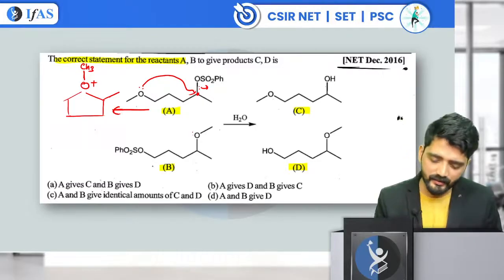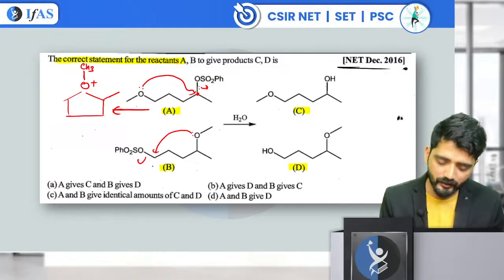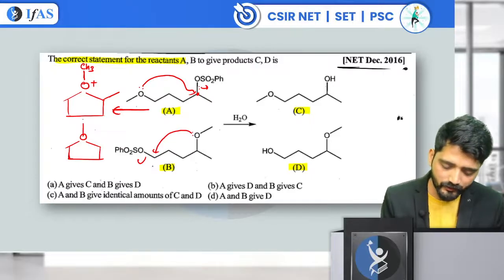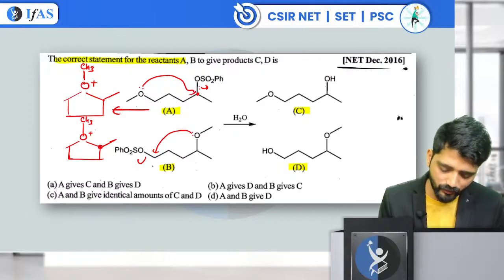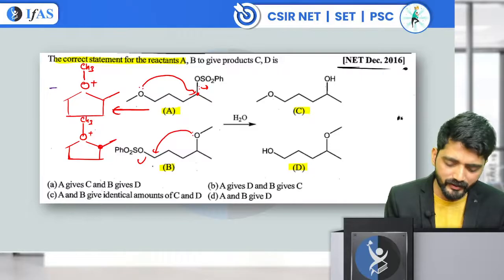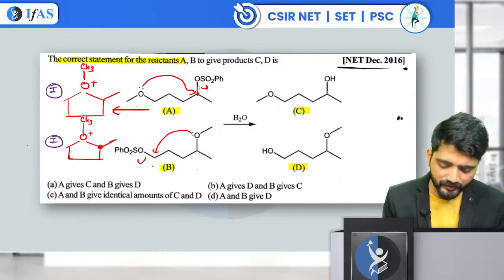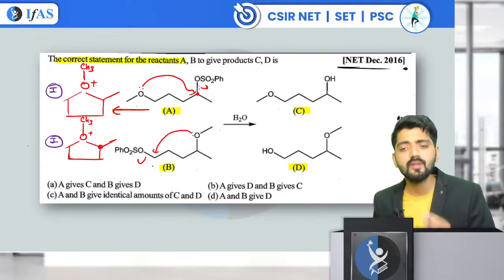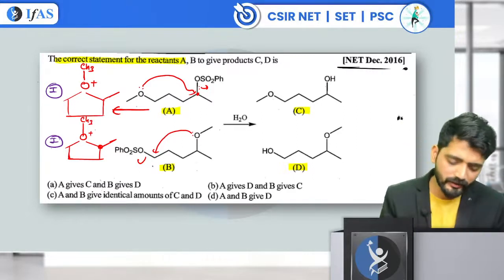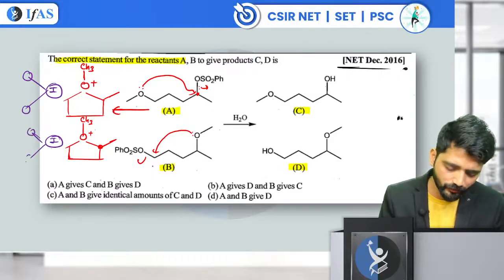And similarly, in the case of B, when the oxygen attacks, this is going to be removed. Again, you have oxygen, and oxygen is going to have a CH3 with a positive charge, and the center where the OMe group is attached is having the CH3. What we observe is the intermediate in the first case and the intermediate in the second case are going to be similar. They are looking the same. Now, there are two possibilities. You can draw two products from here also. You can draw two products from here also.